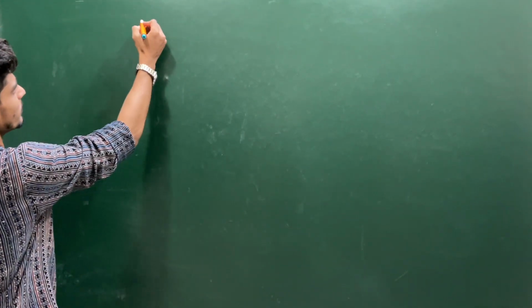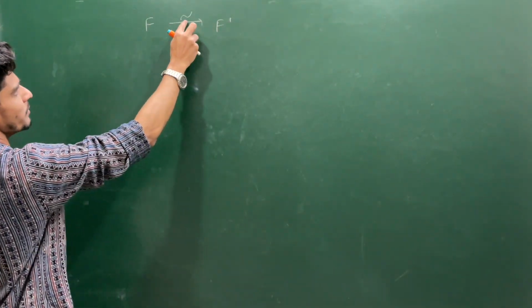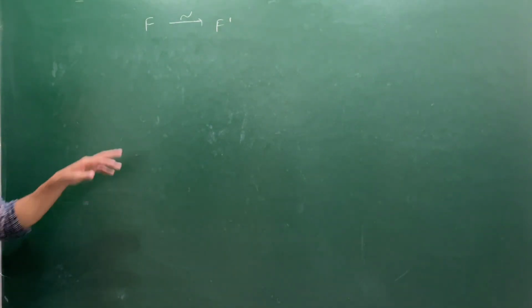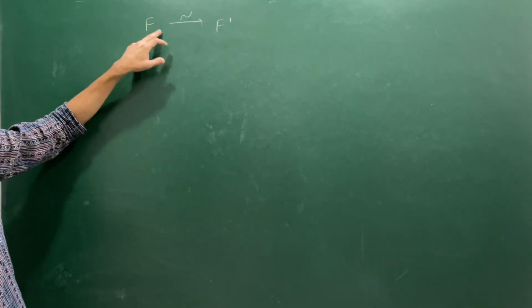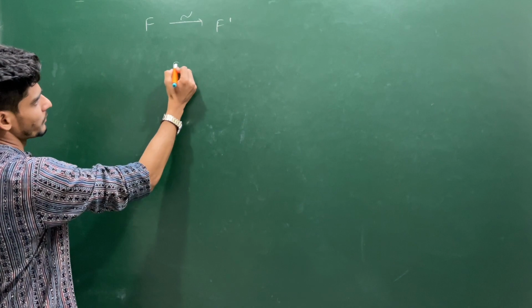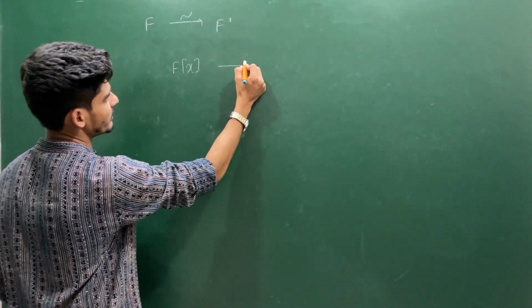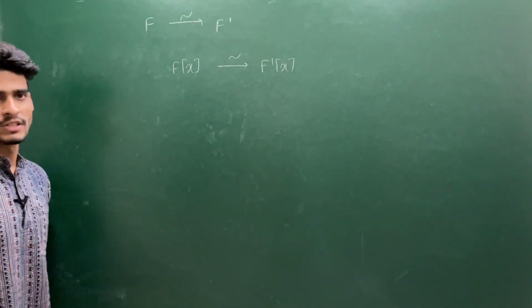In the last lecture I gave you a homework. Suppose we have a field isomorphism, a symbol I am using from the Dummit and Foote book, from F to F prime. Then by using this, quickly we have an isomorphism between the rings F[x] and F prime[x]. This is an isomorphism of rings.